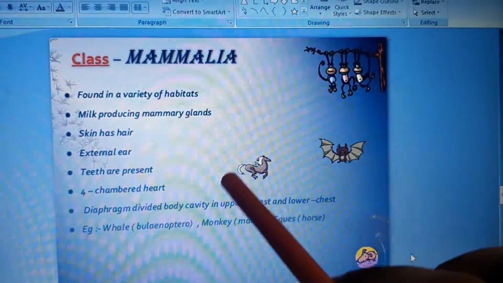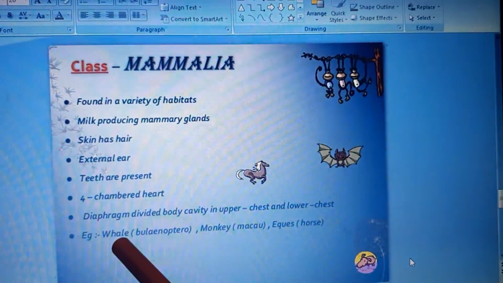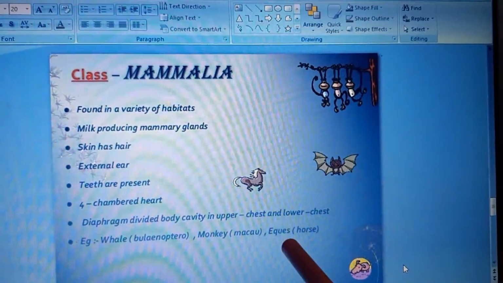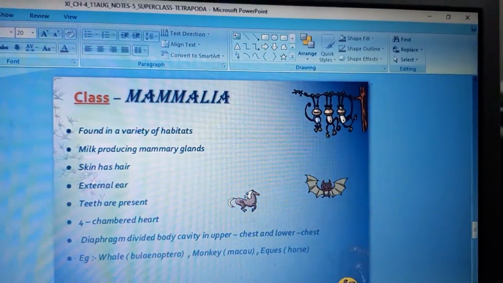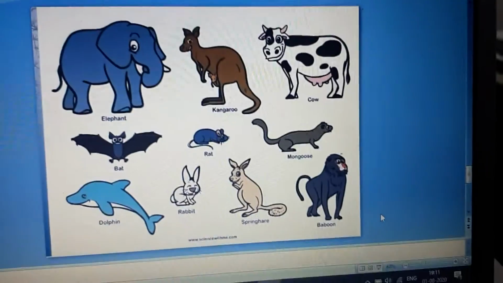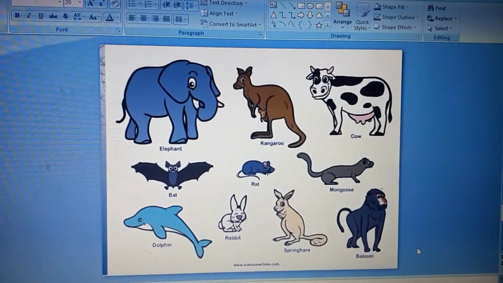And the examples of mammals are blue whale, monkey, and others. These all are the examples of mammals.